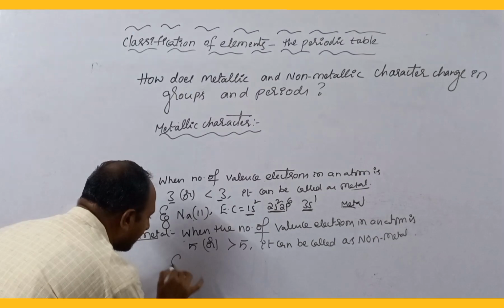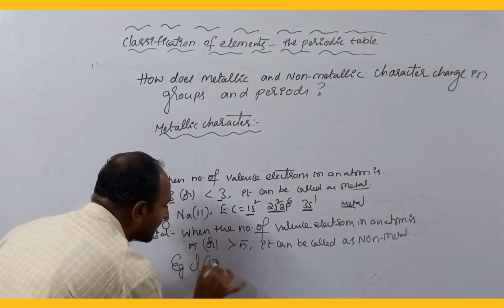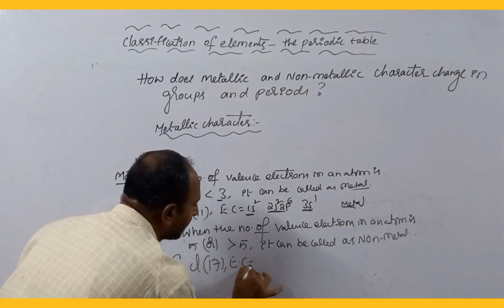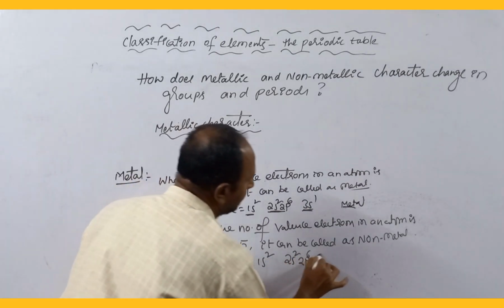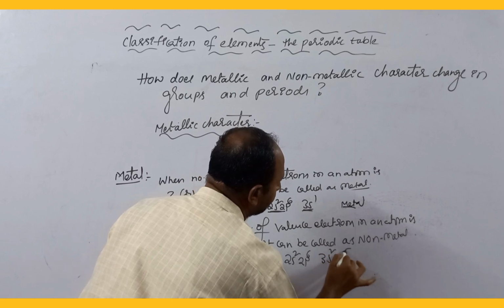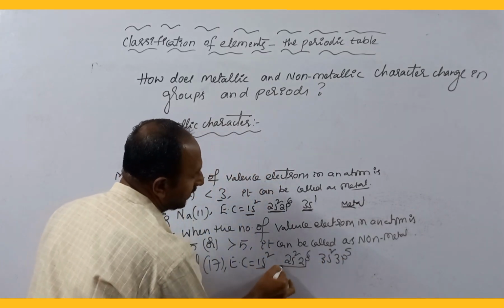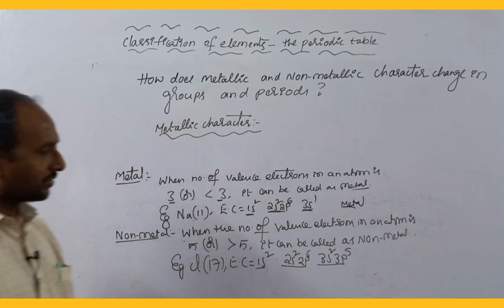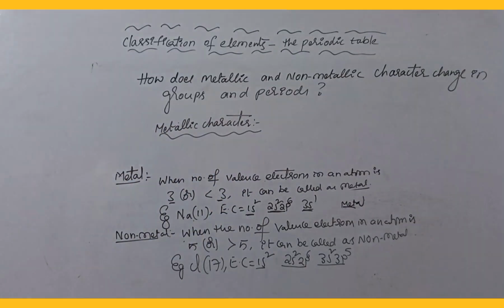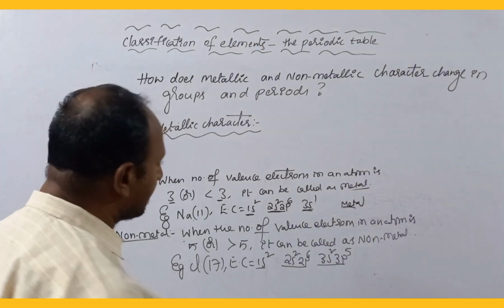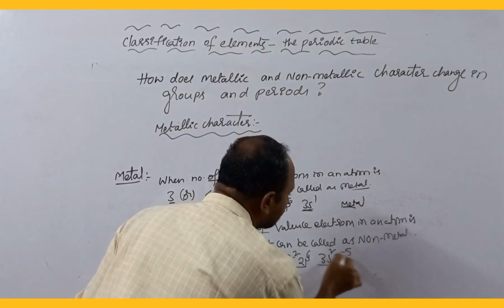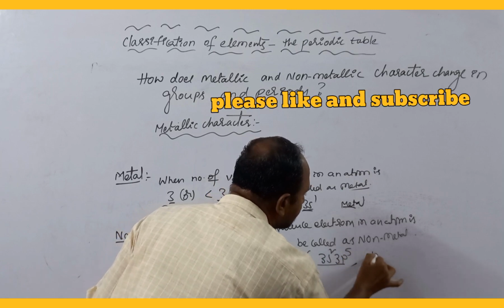For example, we are taking chlorine. Its atomic number is 17. Its electron configuration is 1s2, 2s2, 2p6, 3s2, 3p5. So shell number 1, shell number 2, shell number 3. The third shell is the valence shell for chlorine. In the valence shell of chlorine there are 7 electrons. You can see in 3s there are 2 electrons, in 3p there are 5. So 2 plus 5 is 7. That is why it is a non-metal.